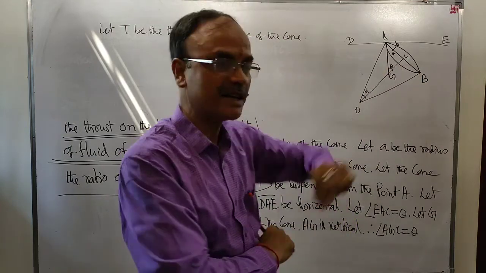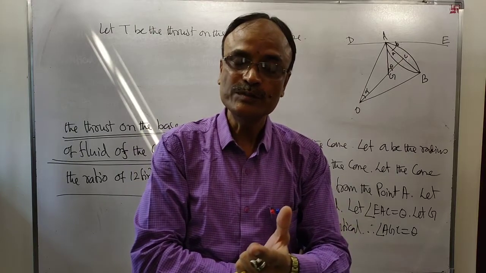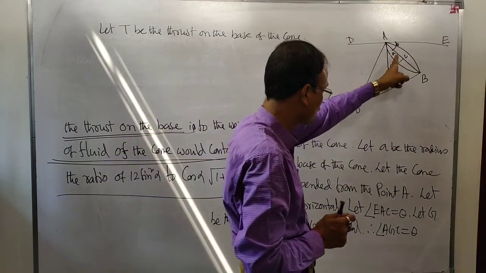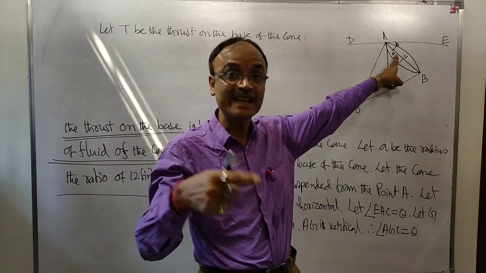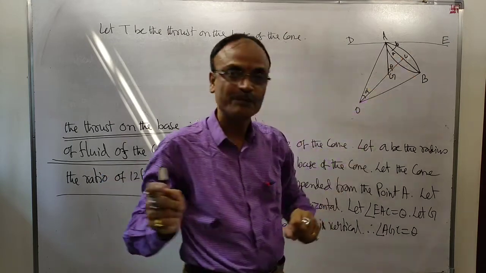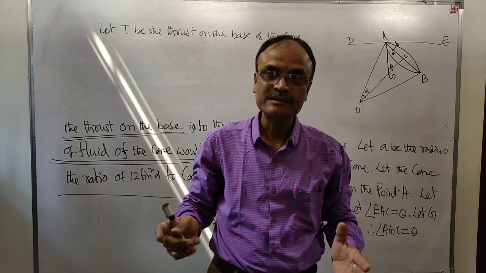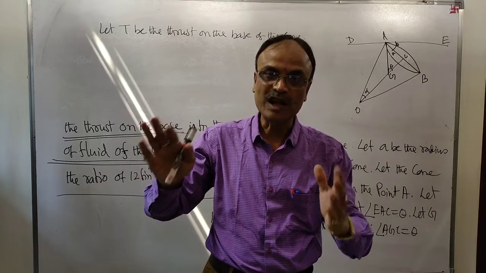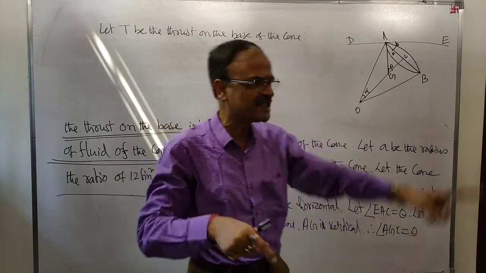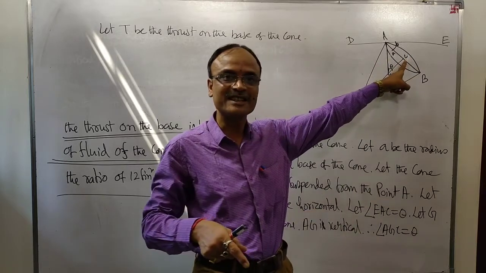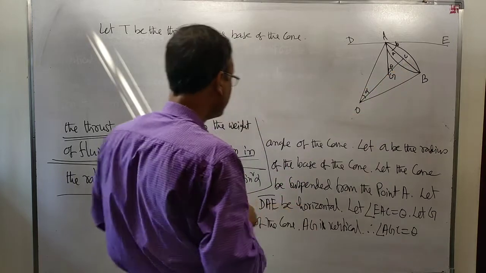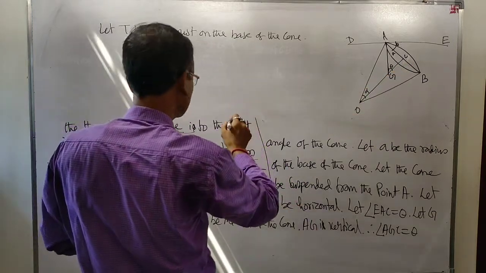Thrust on the plane area is equal to the product of the area and the pressure at its center of gravity. The area of this circle, with A as the radius, is pi a square. What is the center of gravity of the plane base? C, the center. We have to find the pressure at C on the plane base.